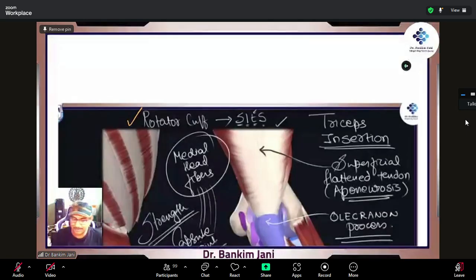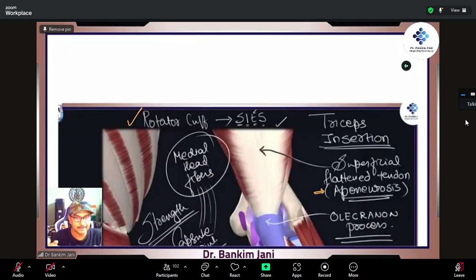Next. Now, the rotator cuff we have discussed, so that is done. Triceps insertion, all three muscles, right? All three heads come down and form a superficial flattened tendon. A flattened tendon is called an aponeurosis. We learned that in general anatomy. What is the importance of this aponeurosis? Why is it like a flat tendon? Any advantage?